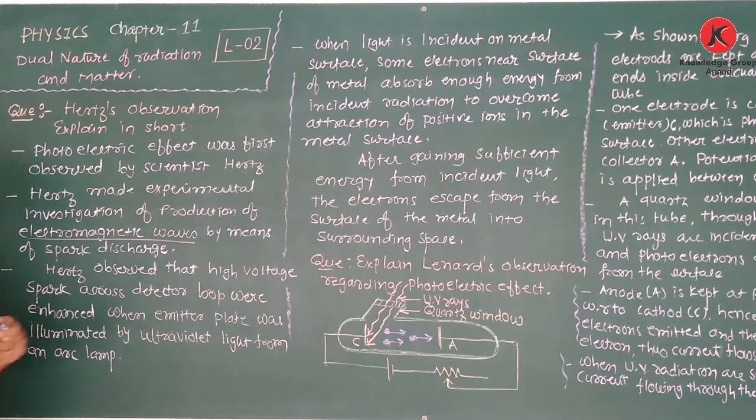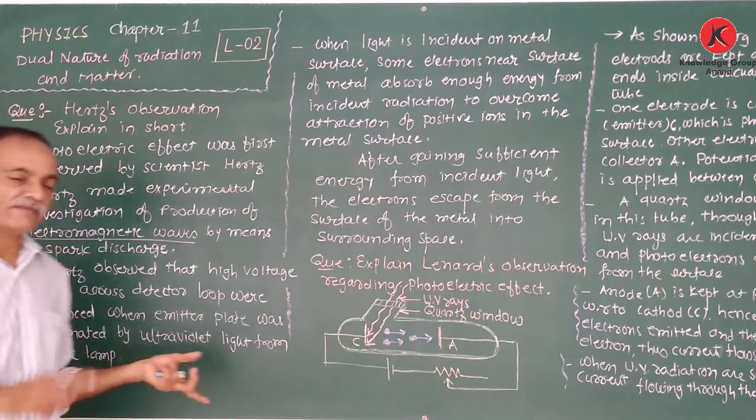So, Hertz observed that the high voltage spark across the detector loop was enhanced when the emitter plate was illuminated by ultraviolet light from an arc light.